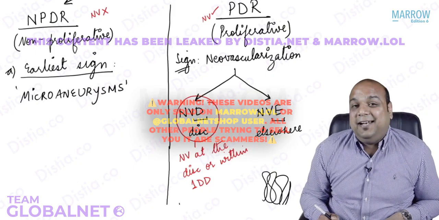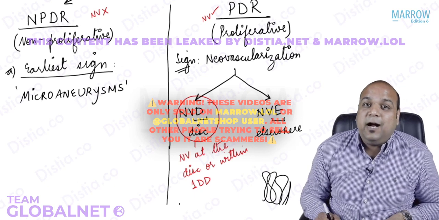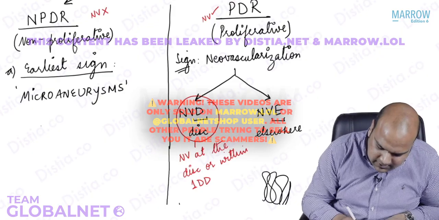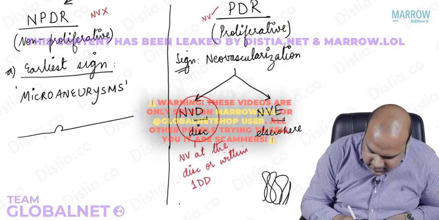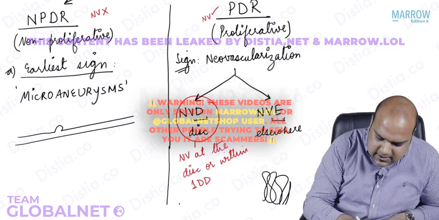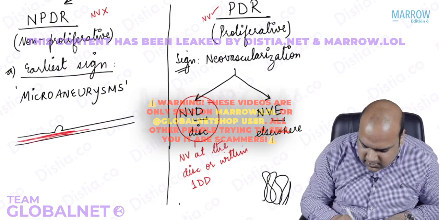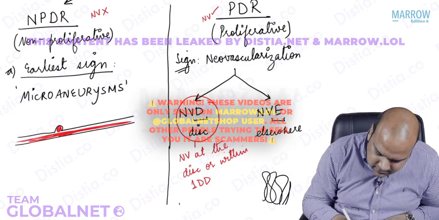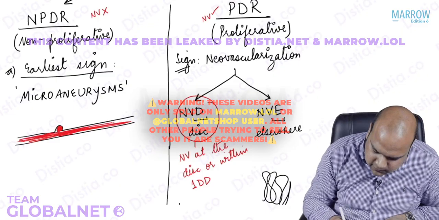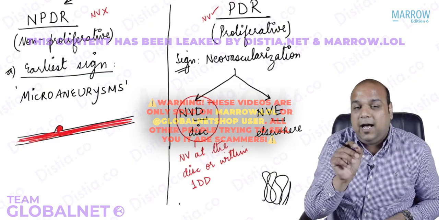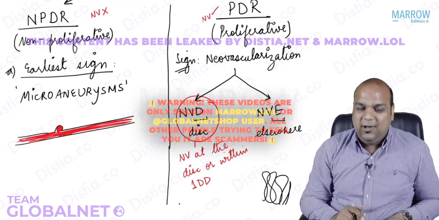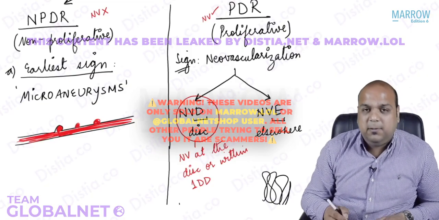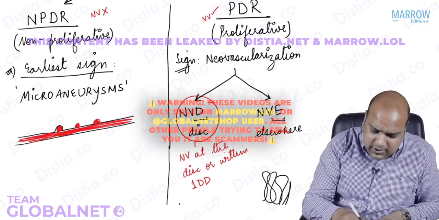Microaneurysms. Now, what are the aneurysms? We already know, everybody. Aneurysms are outpouching. Yes? So, on examination, how will it be visible to me? Let me draw a diagram and explain it to you. Let's say this is a blood vessel which was red in color. Now there is an outpouching which is also filled with blood. So what will I see? Along the blood vessel, I will see a red dot or I will see multiple red dots. Yes or no? And these will be microaneurysms. So small red dots, everybody.